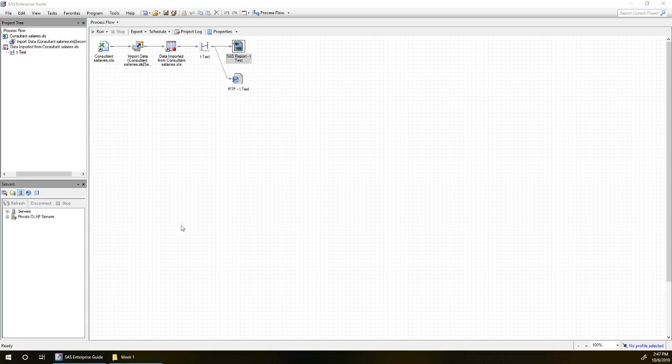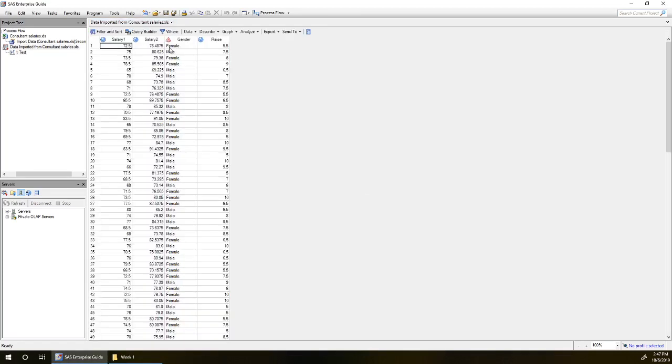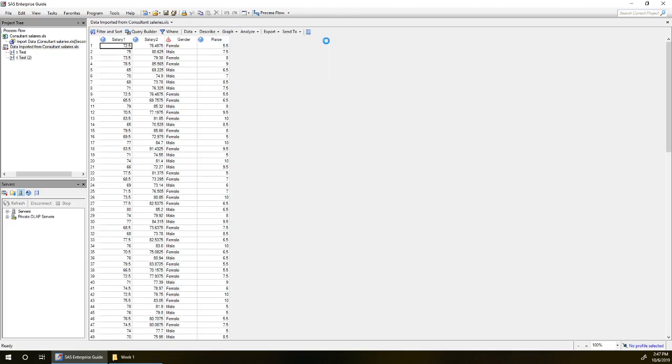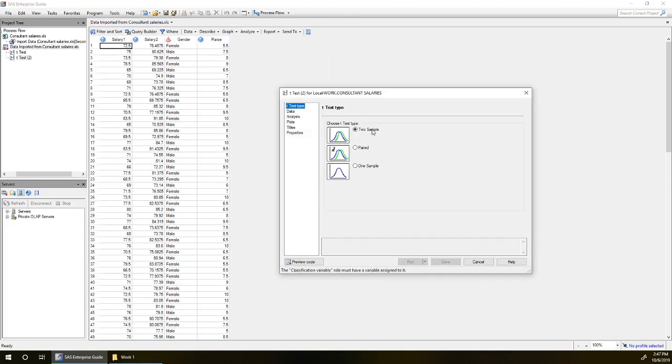For our second test, we want to see if men and women receive the same raises as was claimed. So we're back to our process flow now, open up our data. We go to the Analyze, ANOVA, t-test. We're doing a 2-sample t-test now because we've got a group of men and a group of women.